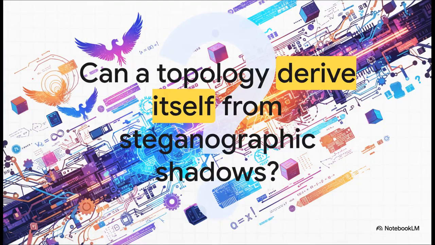So, as we wrap up this explainer, I want to leave you with this really profound thought on the future of absolute silicon sovereignty. Can a topology truly derive itself from the steganographic shadows of its own data? Can a machine truly be designed to generate its own physical reality from the ghosts of its own information? If the Phoenix release is any indication of where emerging.systems is heading, the lines between hardware, software, and pure mathematics are about to get beautifully, incredibly blurred. Thanks so much for exploring this with me today, and keep your eyes peeled on the architecture of tomorrow.